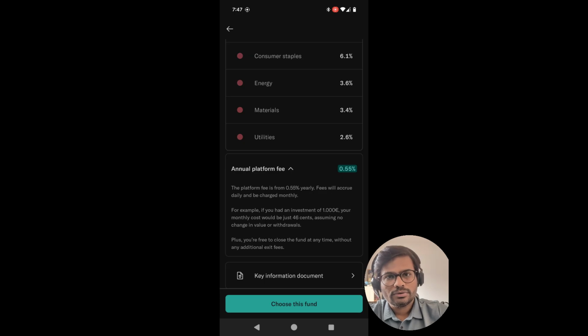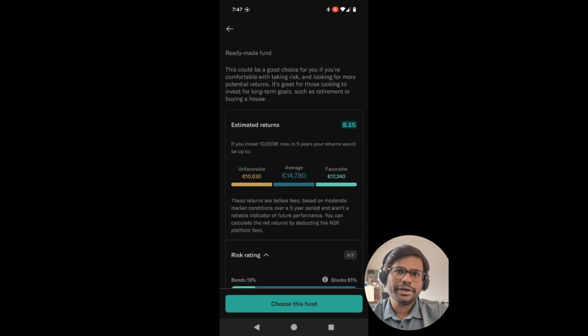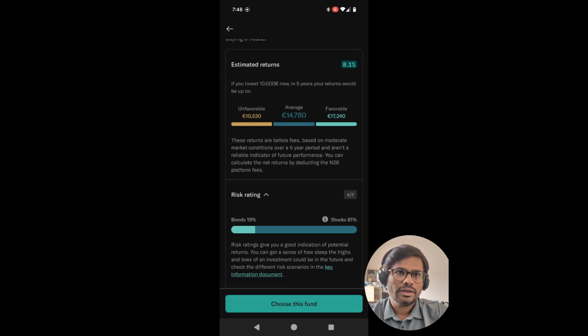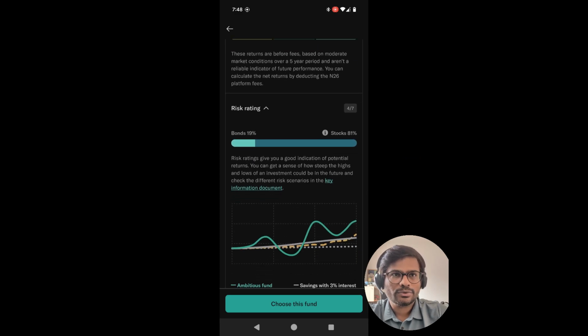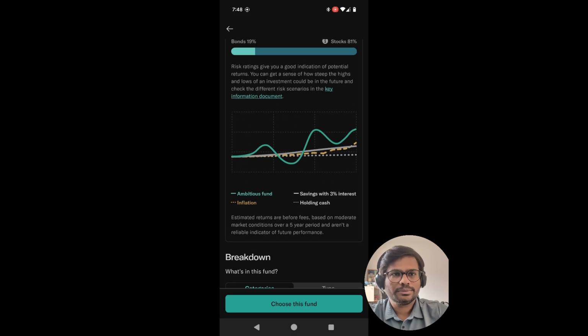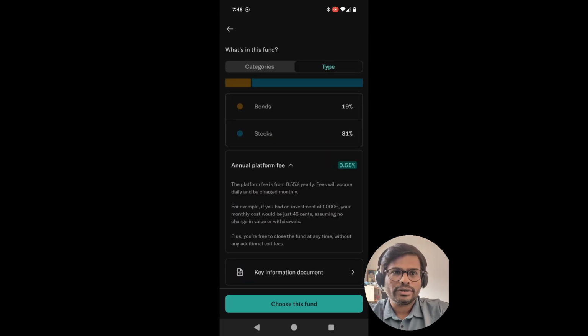So let's look at the next one, the ambitious fund. As the name suggests, here your aim is to maximize the returns, and you can expect almost around 8.1%. If you invest today for 5 years, 10,000 could go to around 17,240 euros, and the downside is around 10,530 euros. So again, these are the numbers. It could vary depending on the situations and time horizons.